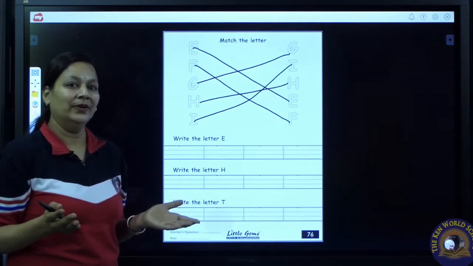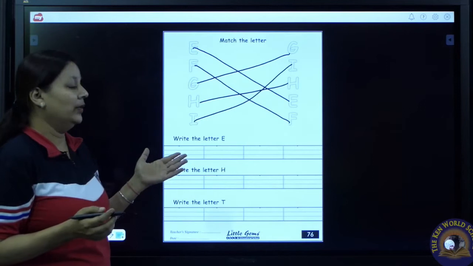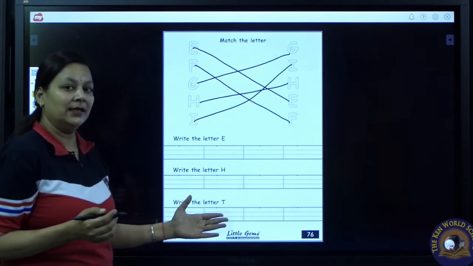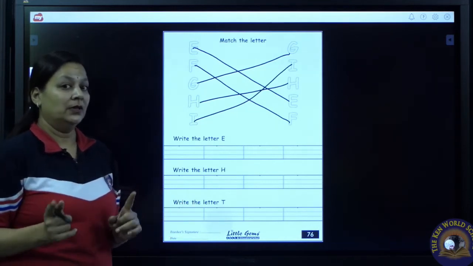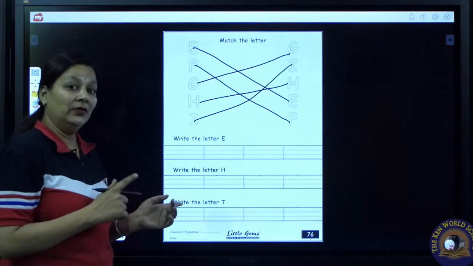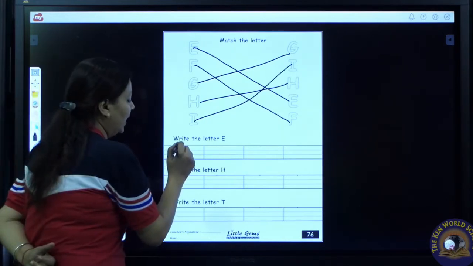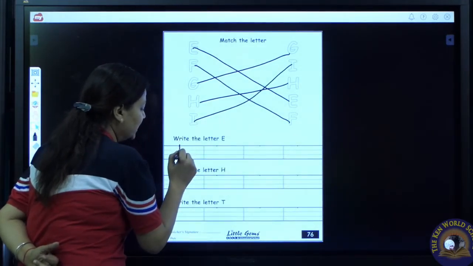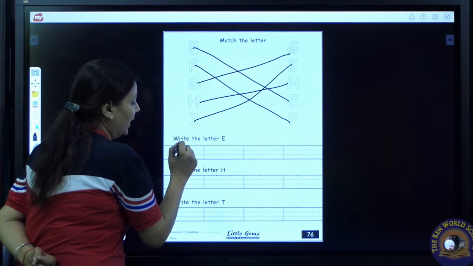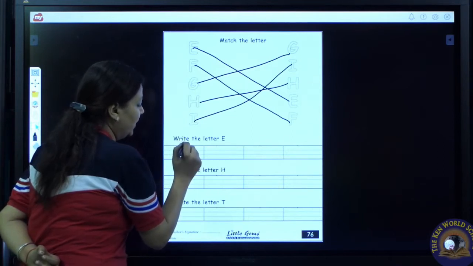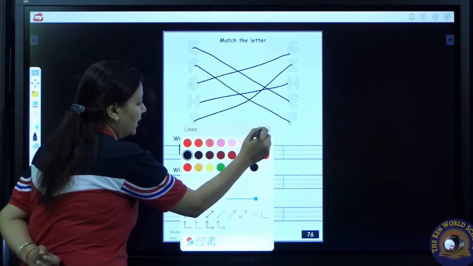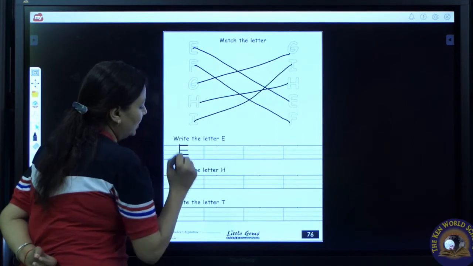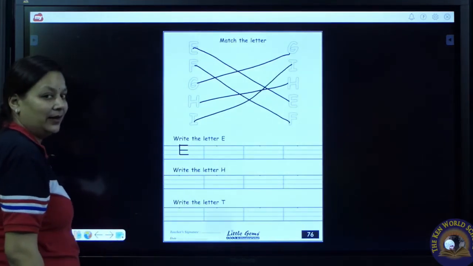Very good. Now again we are going to practice letter E, letter H and letter T. Sit properly. Don't look here and there. Look carefully at the board. Now we have to draw a standing line from the top line till the base line. Again come back to the top line and draw a sleeping line. One more sleeping line on the middle line. One more sleeping line on the base line.